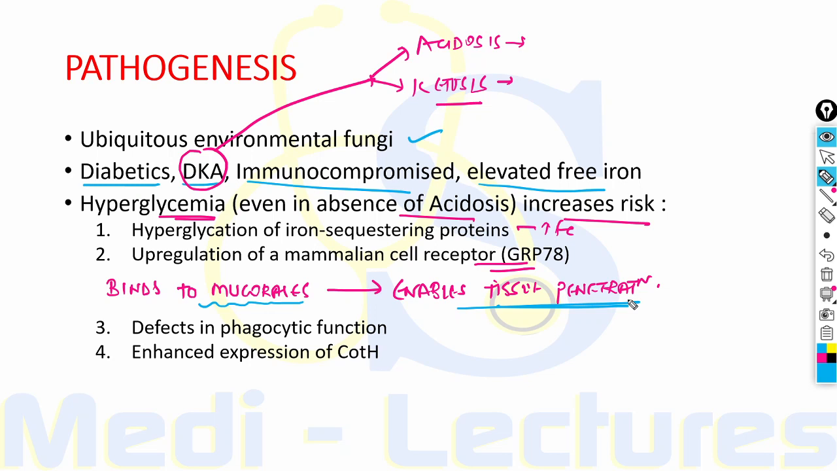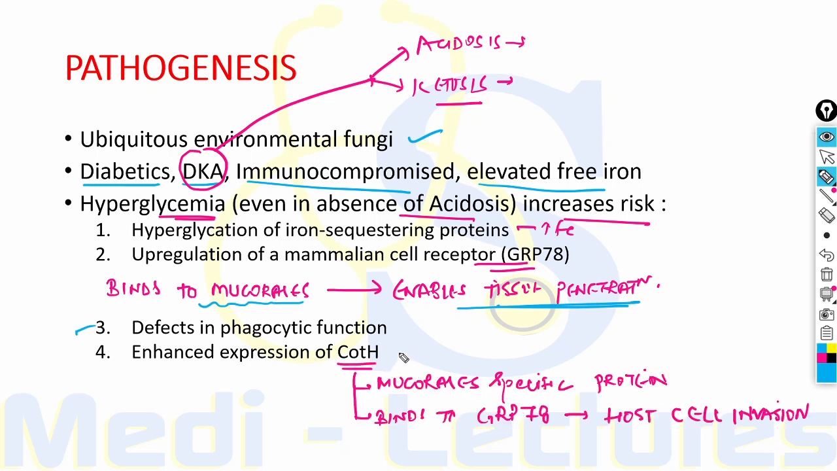Also, there is defect in phagocytic function, and finally enhanced expression of CotH. This CotH is a Mucorales specific protein which binds to the GRP78 receptor in the host and leads to host cell invasion of the fungus.